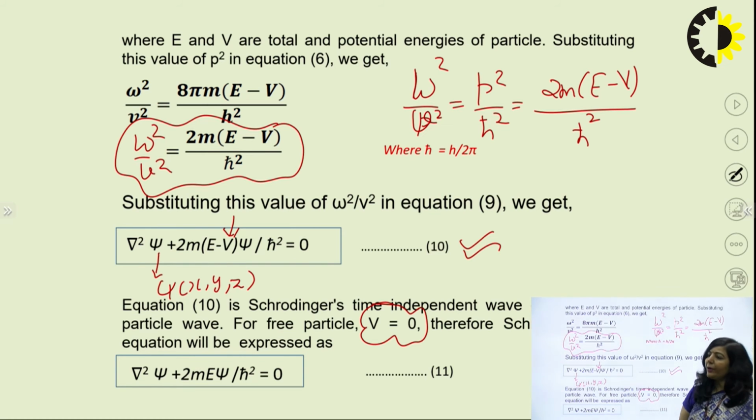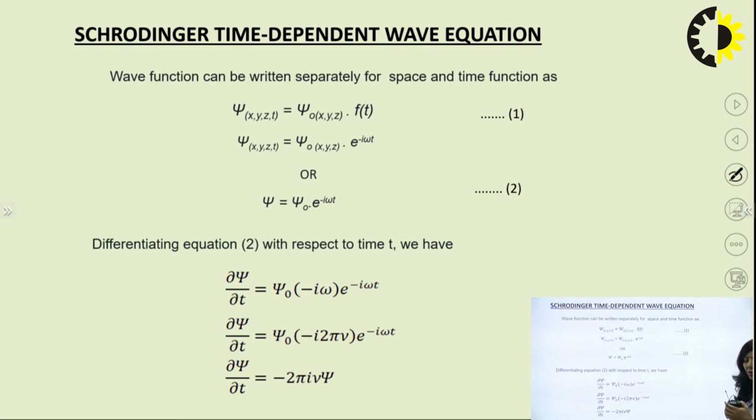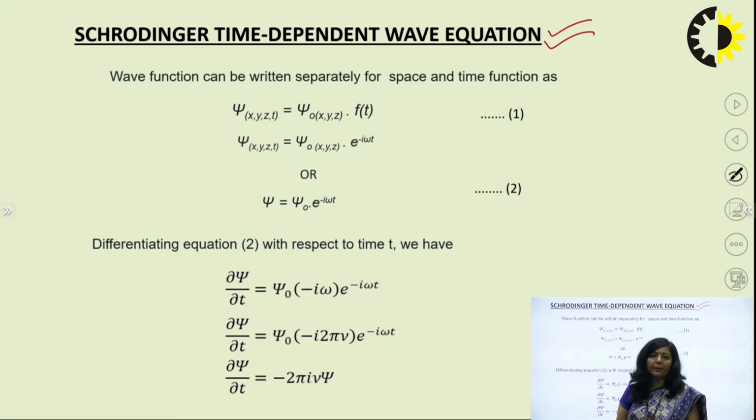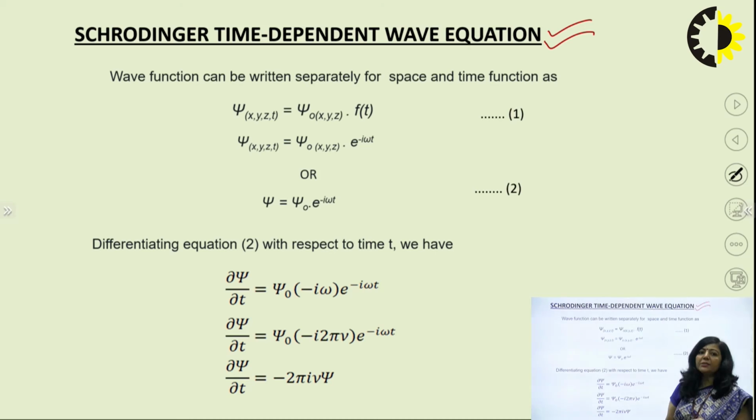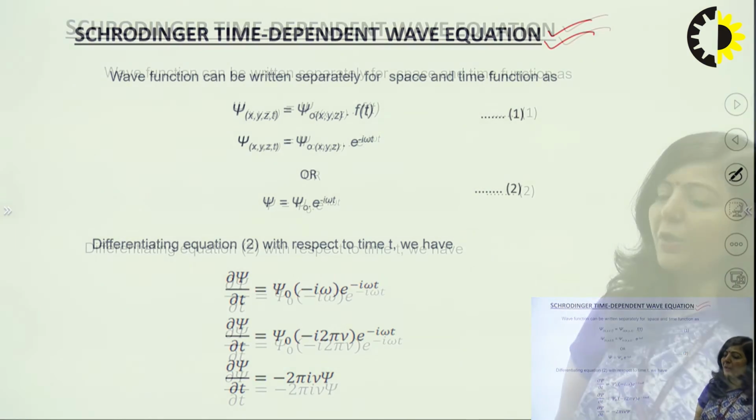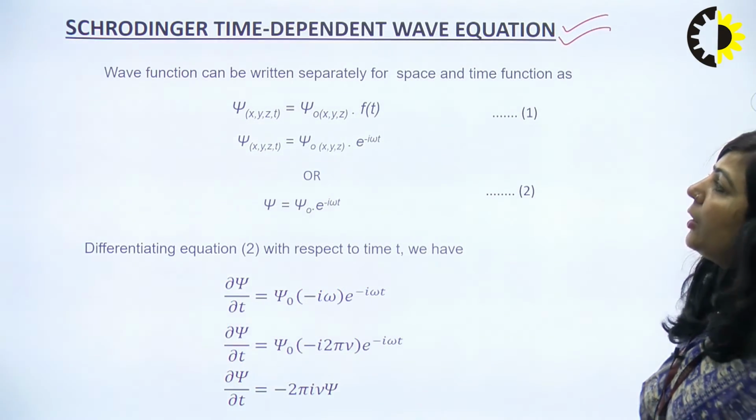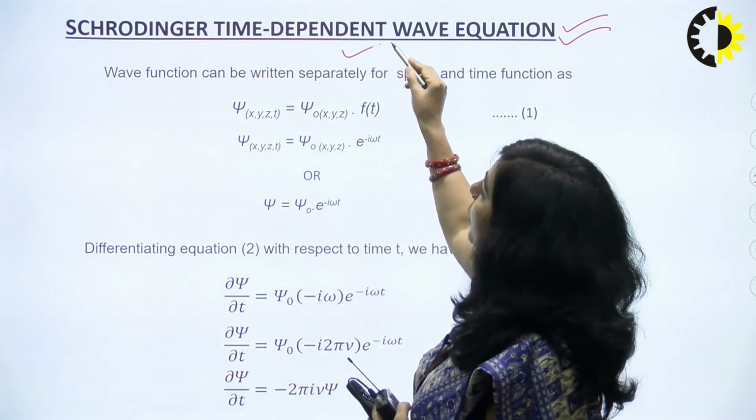Now the time dependent equation is also a form of the same equation. So in the next step, we will try to write this time independent equation in time dependent form. For doing that, we have this particular derivation on this slide. I hope it is clear up to here that if the energy of the particle is changing with time, only then you will apply this equation. If the energy of the particle is not changing with time, then you will apply the equation which we have seen in the previous slide.